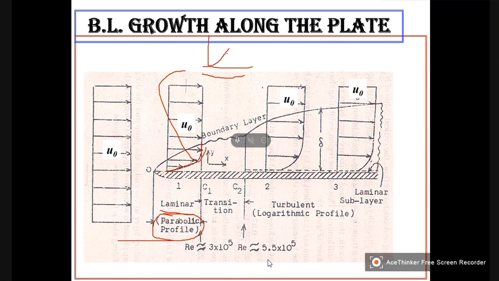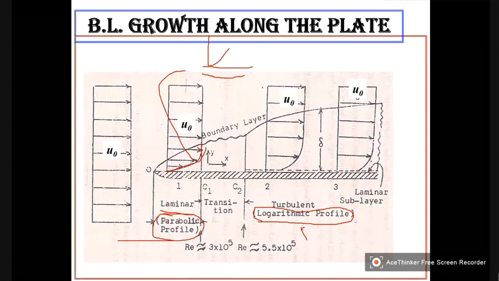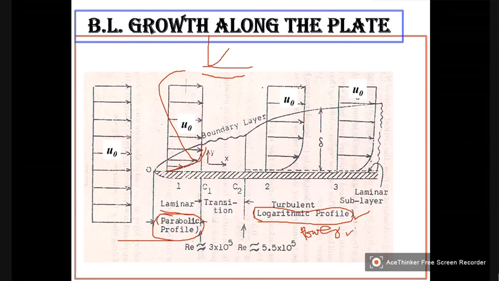Similar expressions you will get. Now, when it becomes turbulent, the velocity distribution is no more parabolic, but logarithmic, or power law. In turbulent flow, we have two types of velocity distributions: the logarithmic profile and the turbulent power law.